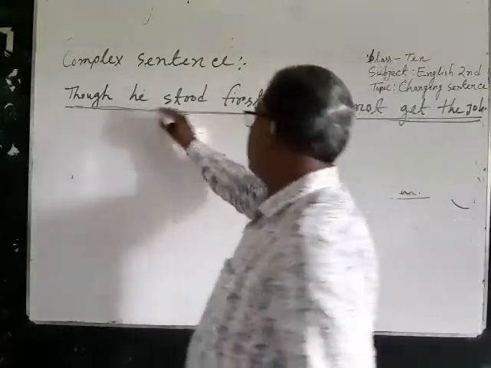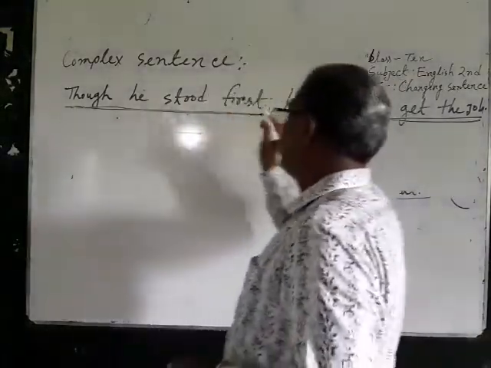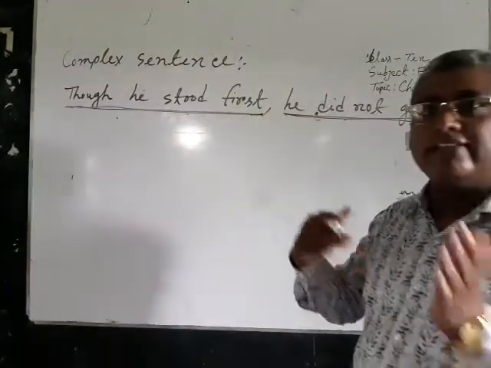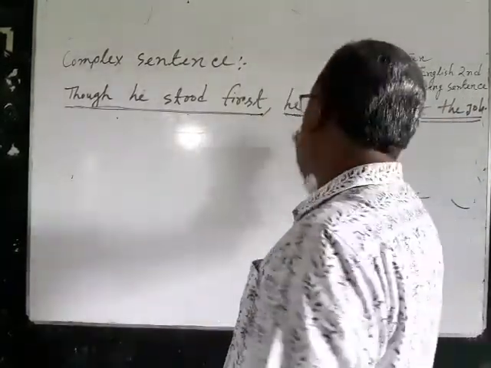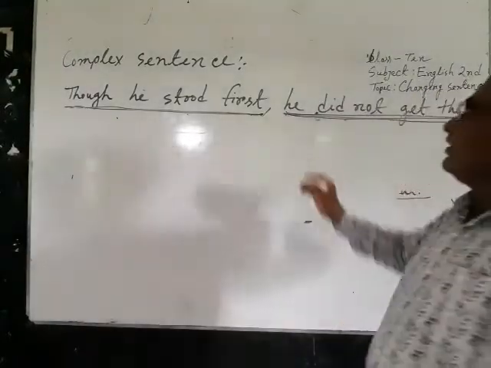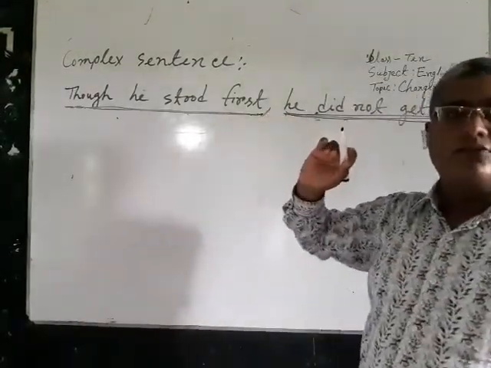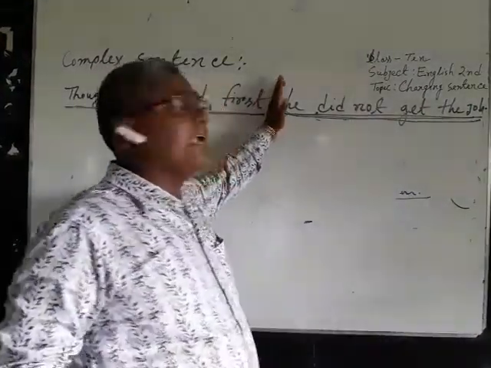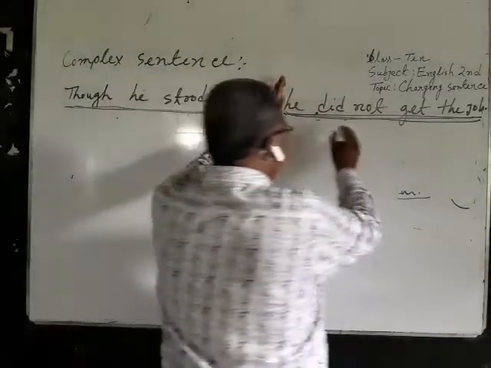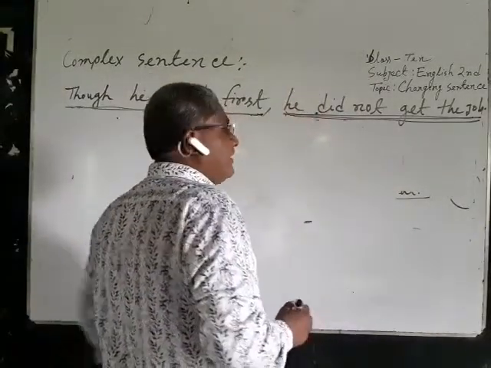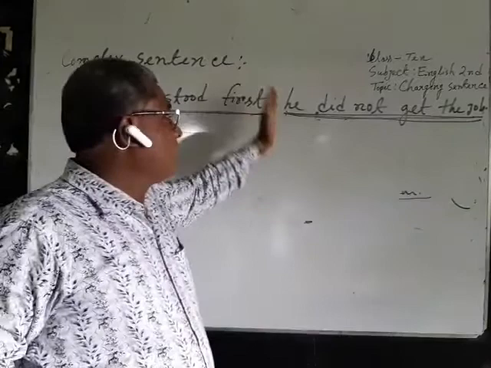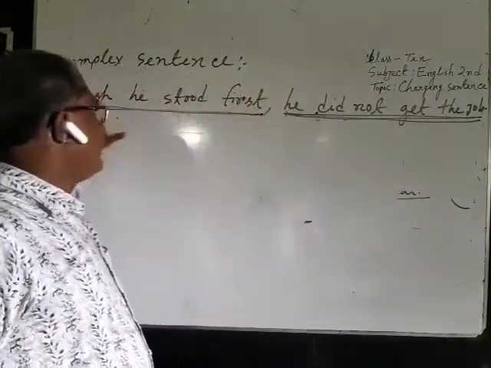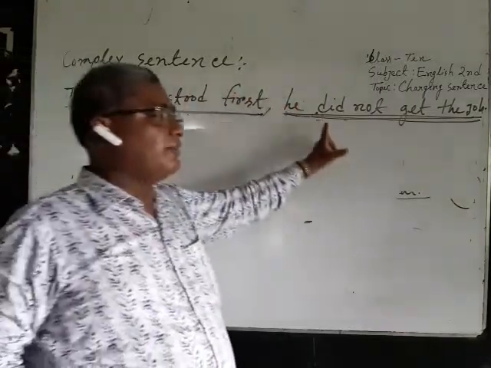This clause, though he stood first, cannot express its meaning without the help of this clause. That is why it is called the subordinate clause. And if I say he did not get the job, this is an example of principal clause because this clause expresses its meaning without the help of other clause. That is why it is called the principal clause.